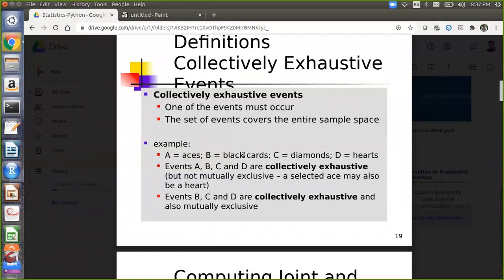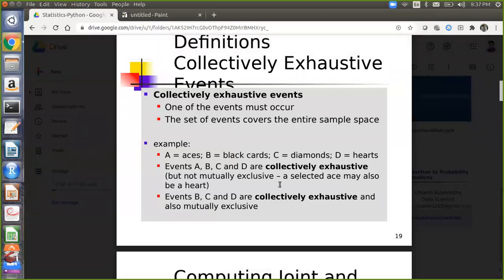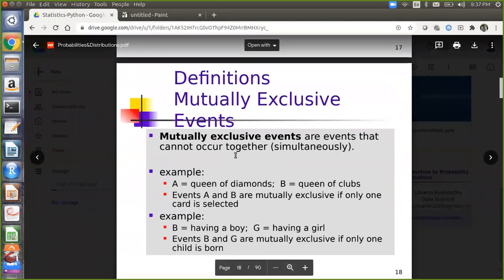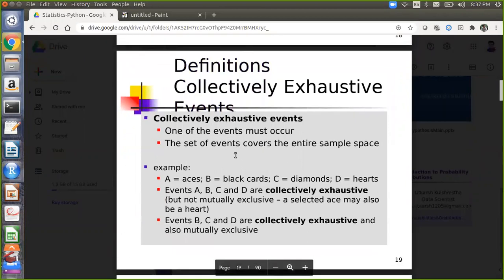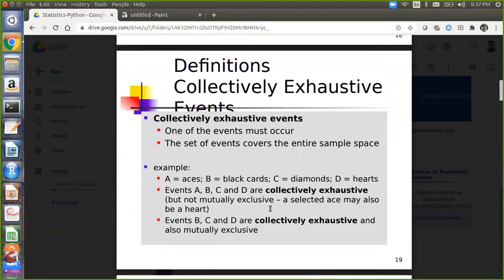Is it because C and D cannot occur together? Yes. So C and D cannot occur together. If you withdraw a black card, then C and D cannot occur together. So basically, mutually exclusive means events that cannot occur together. Okay. So you can have either a black card with diamond or black card with heart, right? No, not with anything. Simple. Only one card you are withdrawing.